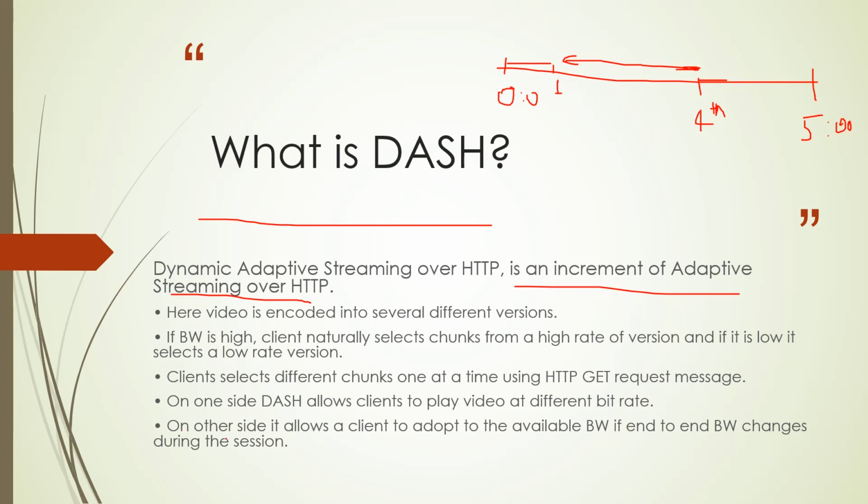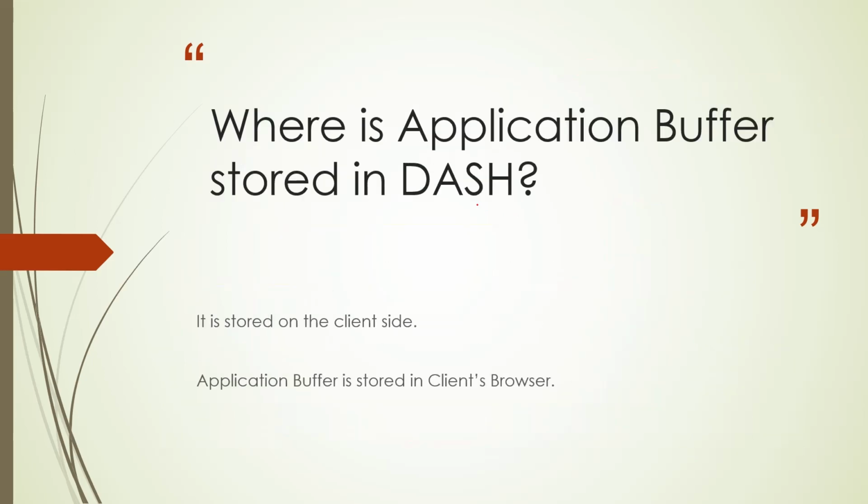Okay, so here it is written that it allows a client to adapt to the available bandwidth if end-to-end bandwidth changes during the session. So bandwidth here is the connection speed. Suppose your connection is slow, then it will automatically change to 144p, and if your connection is high, it will automatically change to HD quality 720p or above. So this is the capability given by DASH.